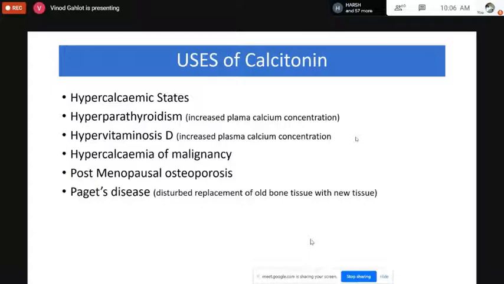Hypercalcemia of malignancy. This is a condition where increased calcium concentration has led to a certain disease. Post-menopausal osteoporosis. Also, we can give calcitonin to recover from the osteoporosis after the menopause, or in Paget's disease where there is disturbed replacement of the old bone tissue with the new bone. So calcitonin can be used in these certain conditions.